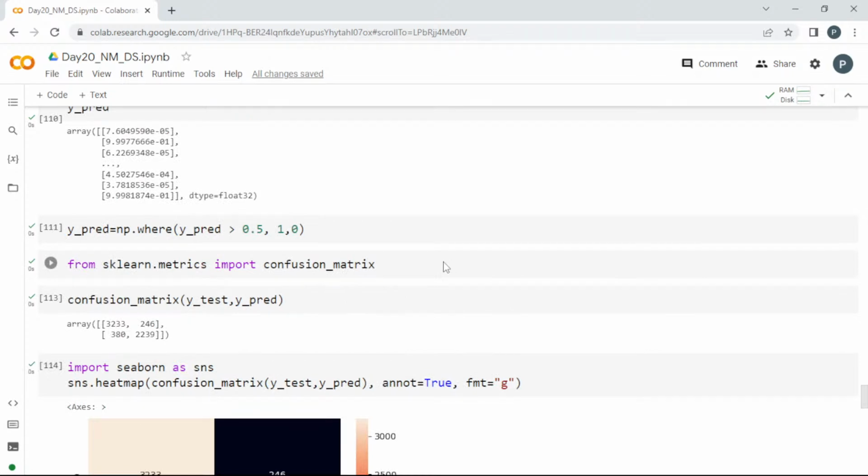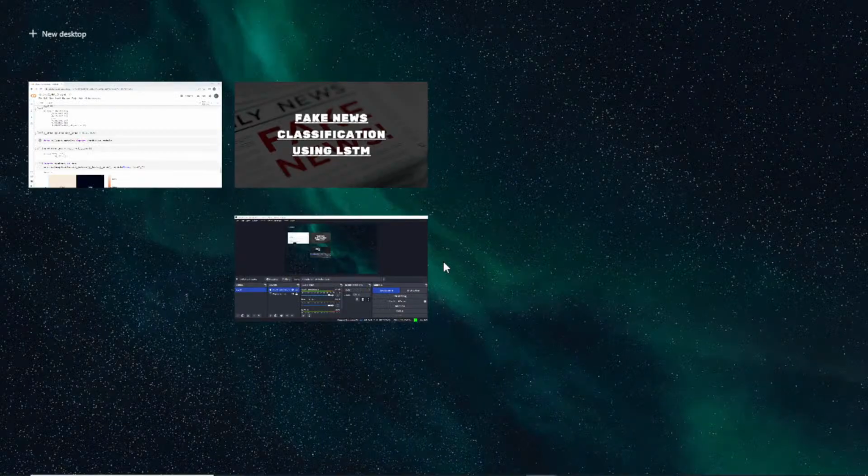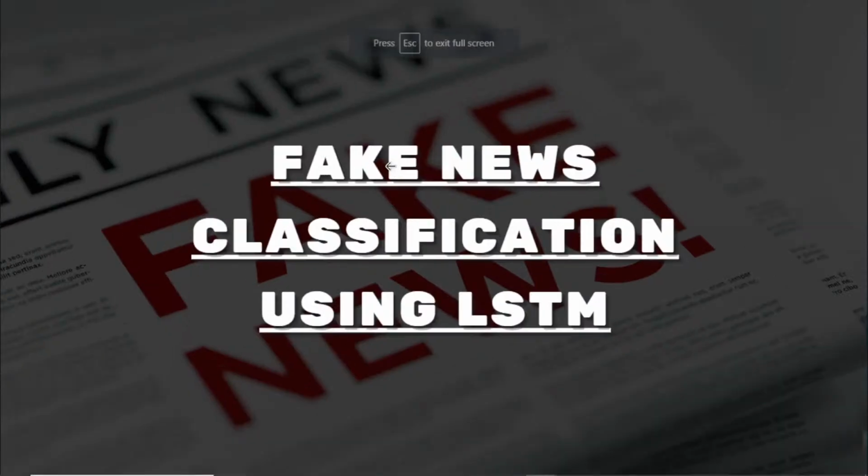But in neural network, you can design your own actually based on the feature you are having. So I hope it will be clear.